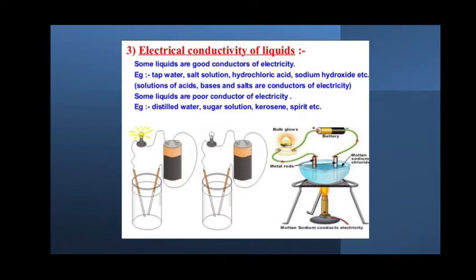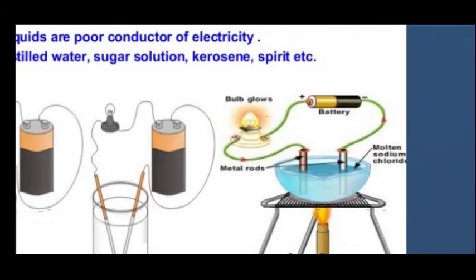As you can see here, students, the same thing: you use a battery connected to a bulb. Usually prefer LED bulbs. The other end of the battery and the bulb are connected to metal rods like copper or aluminium, any rods, and you dip those rods into a beaker containing any of the above solutions, salt solution or HCl solution or NaOH solution or any other solution. This will show that the bulb starts glowing, and this will conduct electricity.